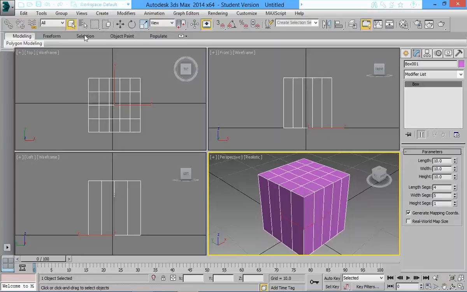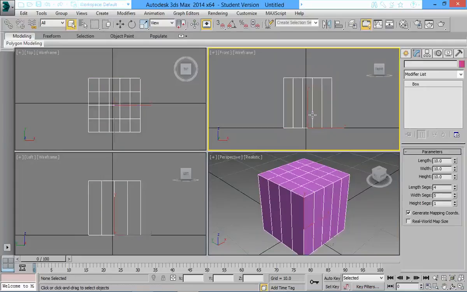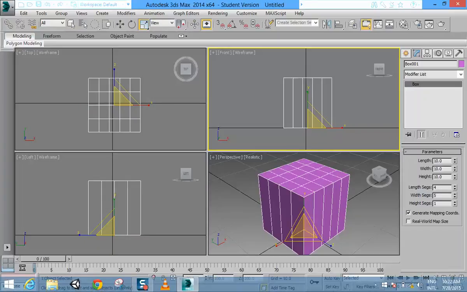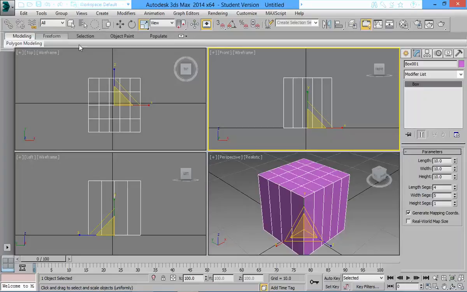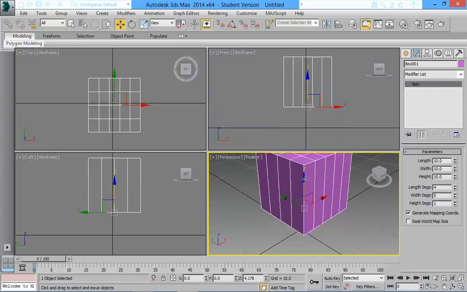This one is to select, so I can select an object. This one is to move, and I think the shortcuts are QWER, the keys on top of the keyboard. So Q is to select, W is to move, E is to rotate, R is to scale. You can use the fingers of your left hand on the keyboard and the mouse on the right. That's the way professionals use it to get very high speed of working. So let's look at the move, W. You can take an axis and move it.